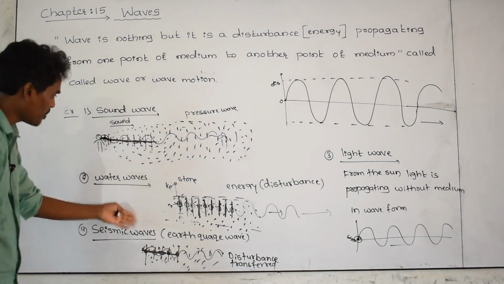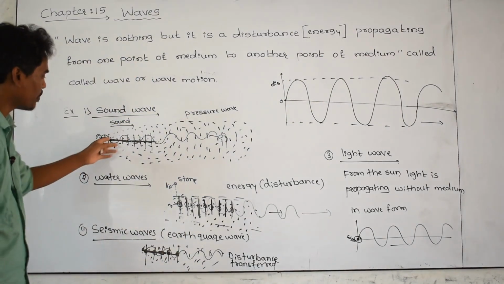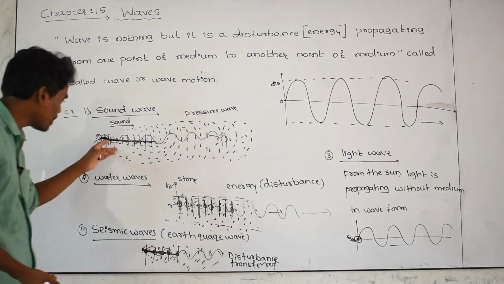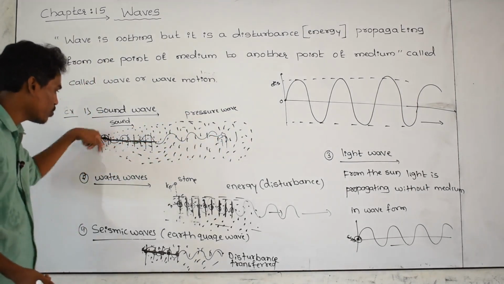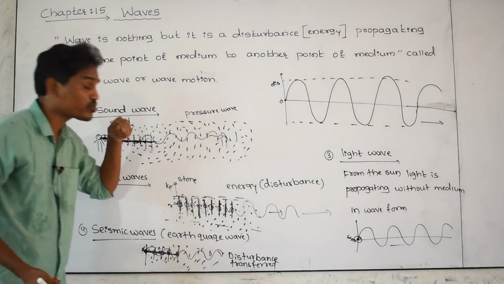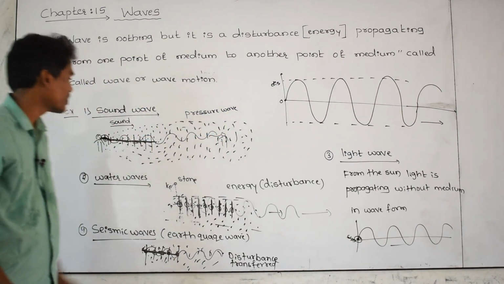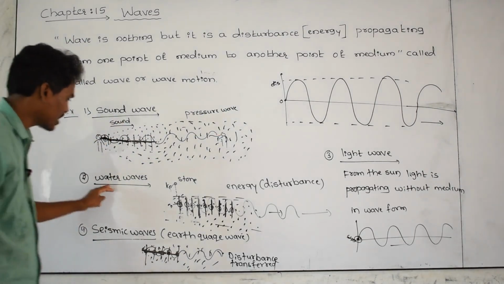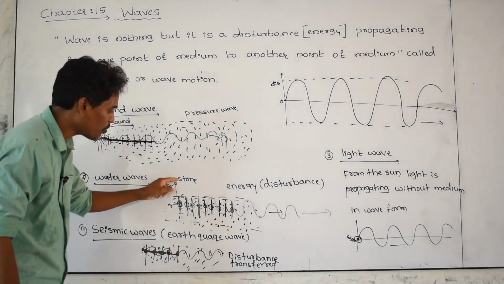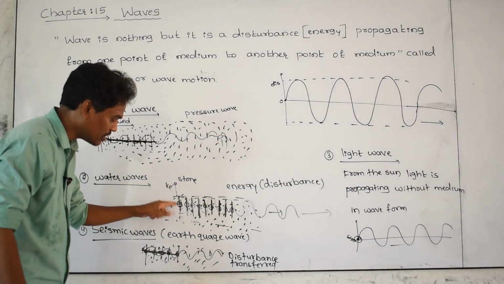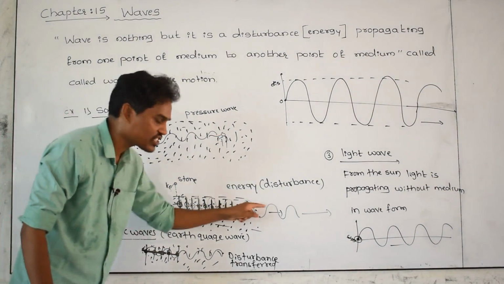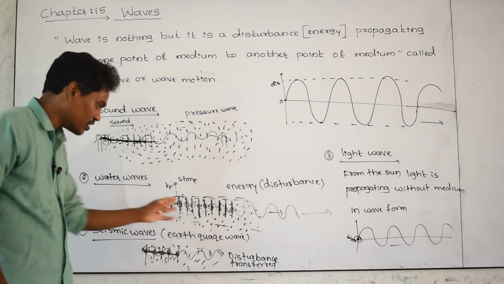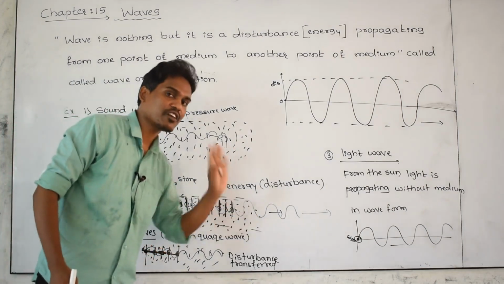And here are some examples of waves. Sound wave: the person is talking, this person is listening, and whatever word he is speaking is moving in the form of waves. Those waves we are going to call pressure waves, or density waves, or sound waves. Next, water waves. If you drop one stone into the water, that disturbance moves in all directions in the form of ripples, you know very well. These waves we are going to call water waves.